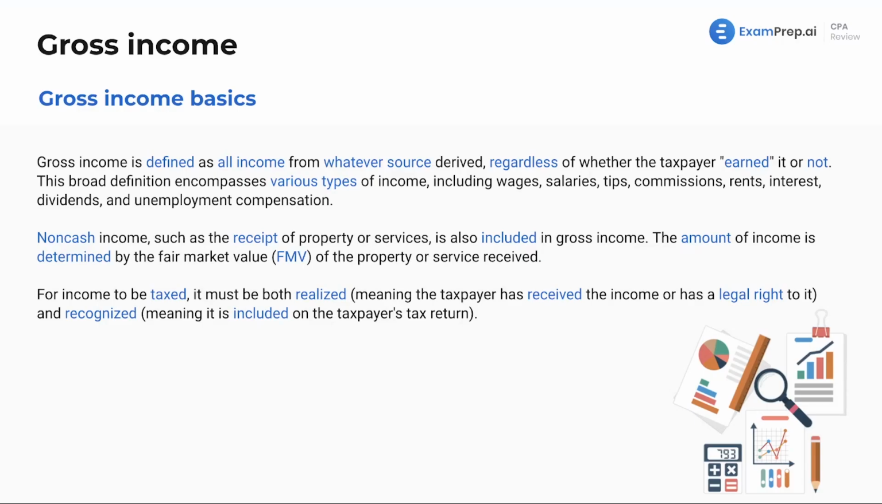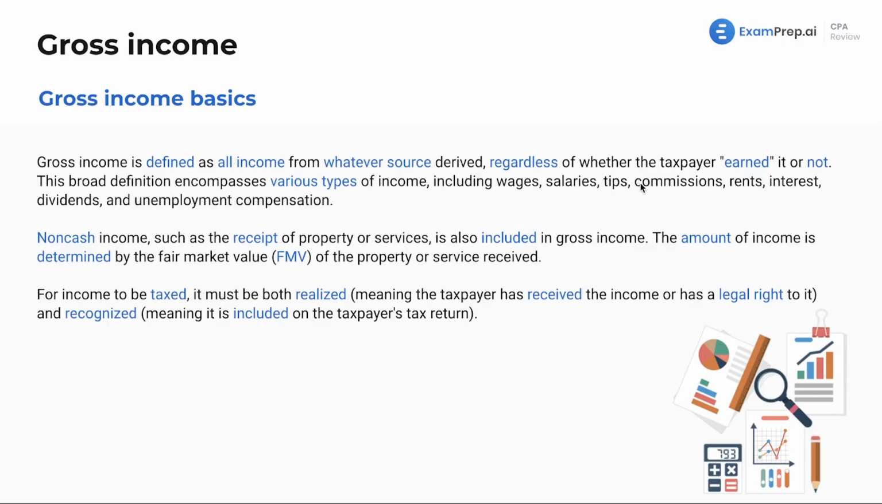Some basics for gross income. Now, as mentioned earlier in our introduction, this is going to include all income from whatever source derived, literally everything. We'll even see later on how income from illegal sources is included as well. Gotta love how they got Al Capone on that. This broad definition encompasses, again, everything: wages, salaries, unemployment.